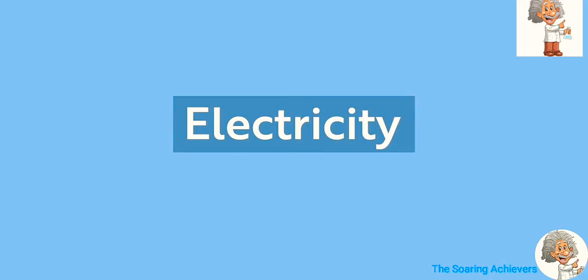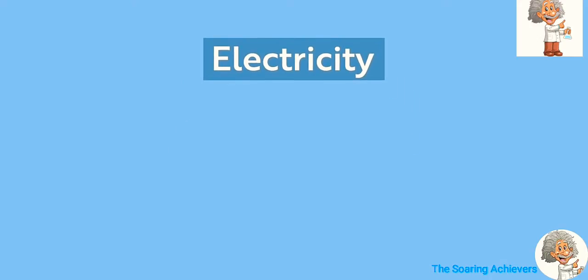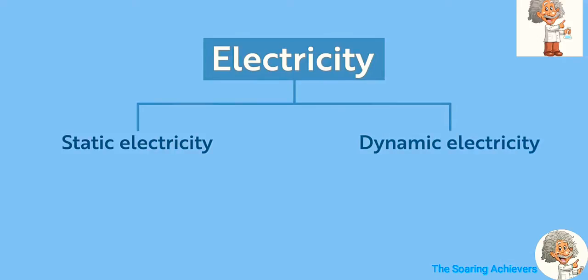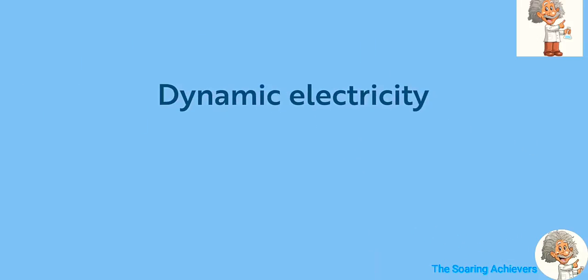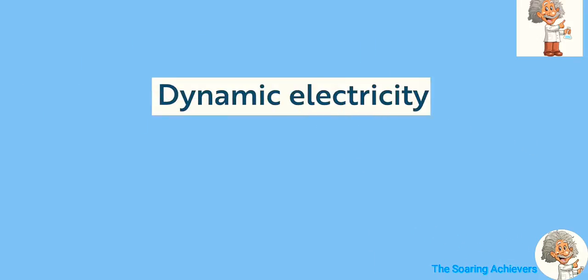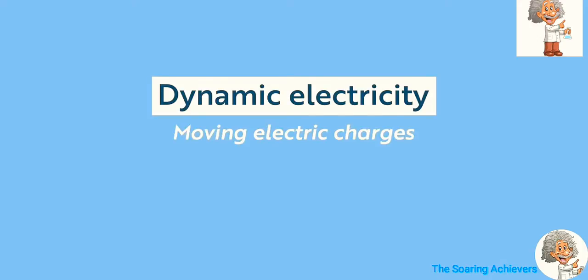Well, there are basically two forms of electricity. One is static electricity and the other is dynamic electricity. For now, we're only interested in dynamic electricity. From the name itself, we can say that it implies moving electricity, or more precisely, moving electric charges.